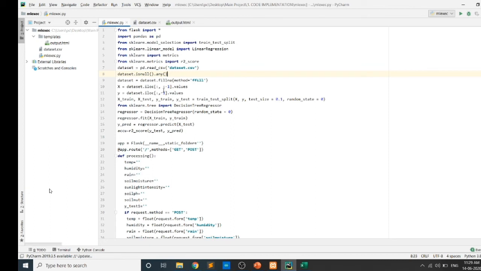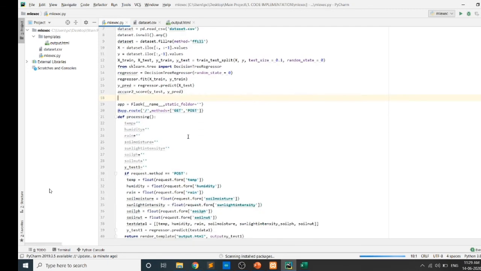Later we will be declaring a decision tree regression model, which we will train with the training data. We can see X train and Y train, where X is the input data and Y is the output data. After which we can see the accuracy check using the R2 score method, with which we will be testing the model using the test data.